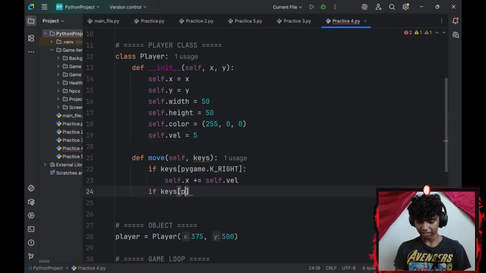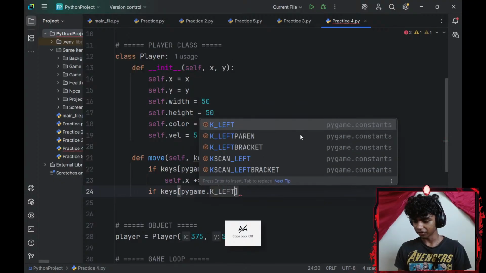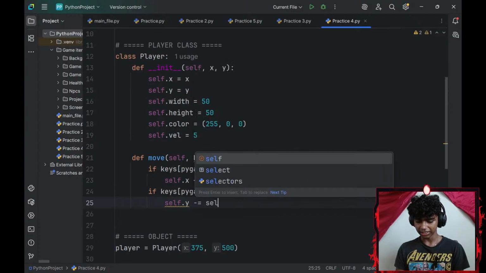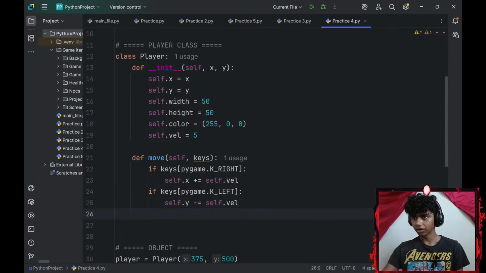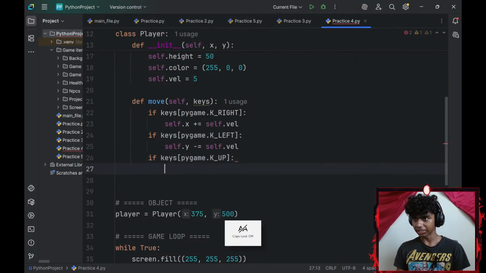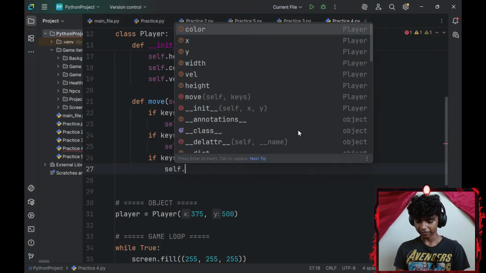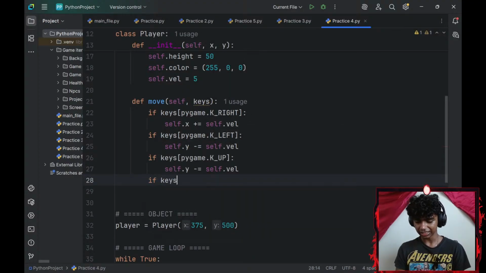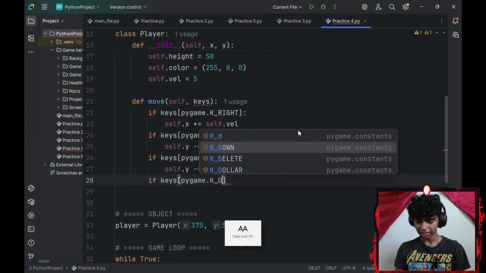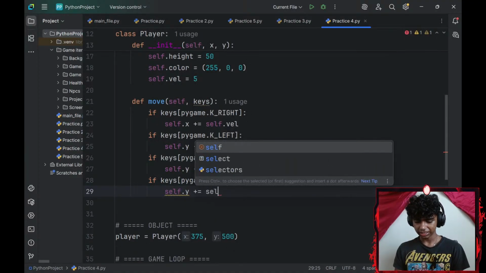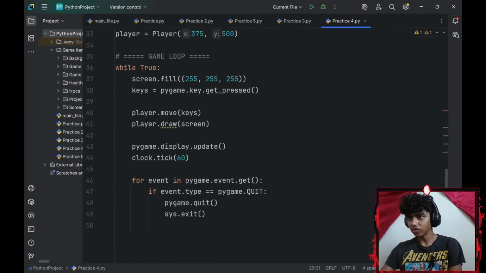Next up, if my keys at index of pygame.K_LEFT, if my left key is pressed, I will decrease my self.x by my self.velocity. And if my keys at index of pygame.K_UP, if my up key is pressed, I will decrease my self.y by my self.velocity. And lastly, if my keys at index of pygame.K_DOWN, I will increase my self.y by my self.velocity. This should fix this part as well.